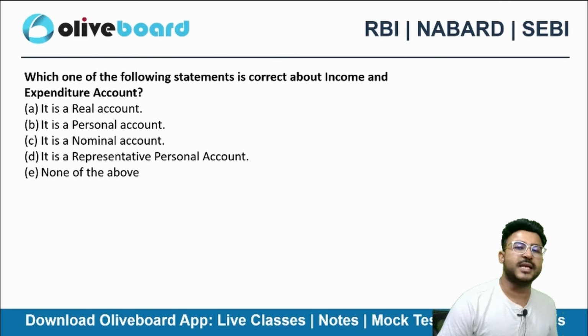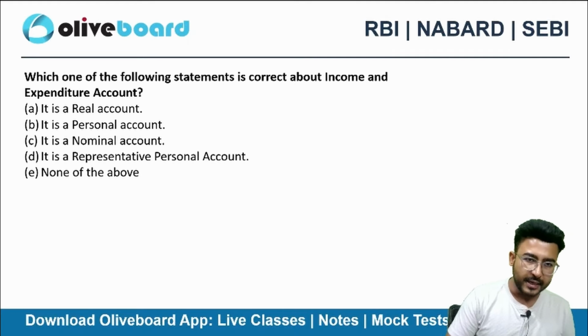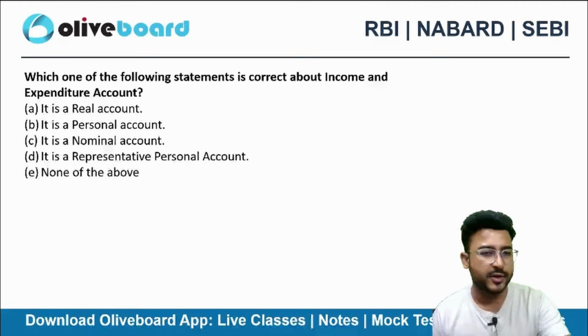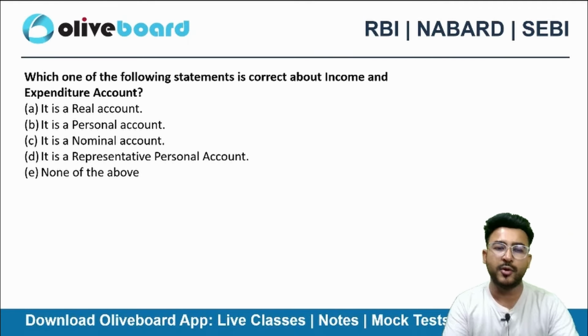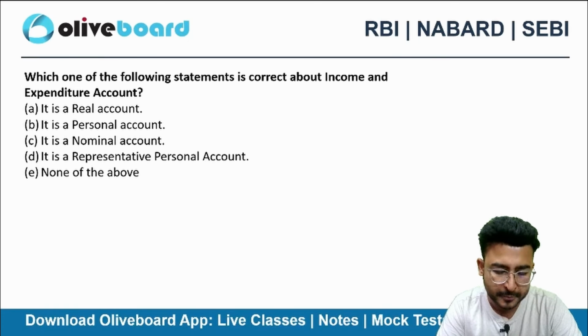Which of the following statements is correct about income and expenditure account? Is it a real account, a personal account, a nominal account, a representative personal account, or none of the above?